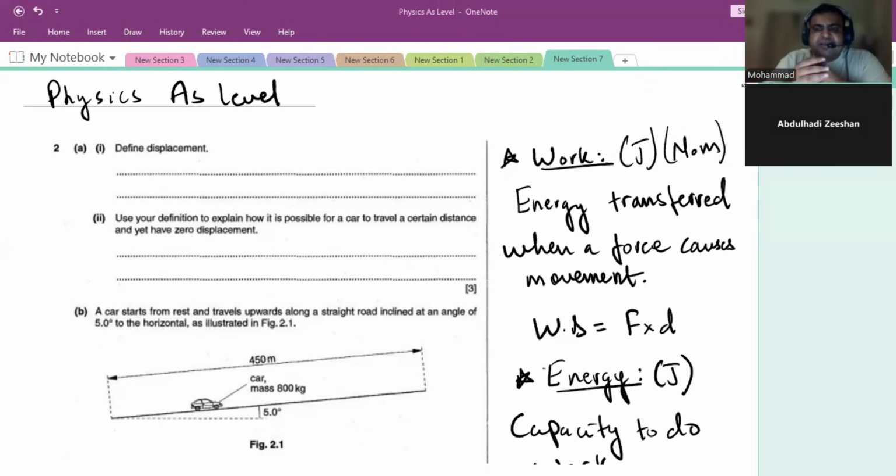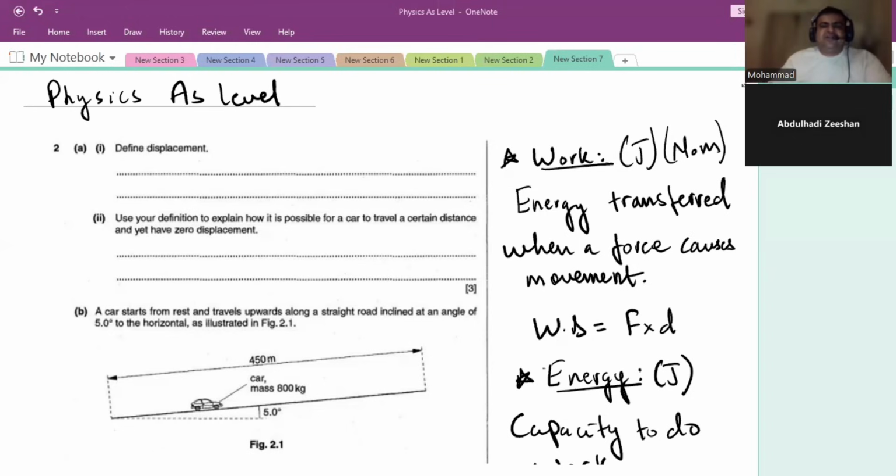All right, Zishan. So I've been teaching physics to many students. Sometimes they have difficulties understanding the concepts, and sometimes they have difficulties understanding the question. Generally, even when they understand the concept, sometimes they do not know how to phrase the answer or how to solve the numerical question in the past paper. So are you looking for general help in AS physics? You are appearing in 2027, May-June? Yes, I'm appearing in 2027.